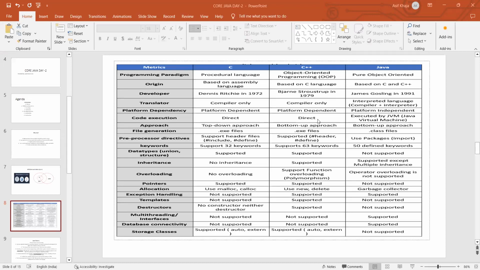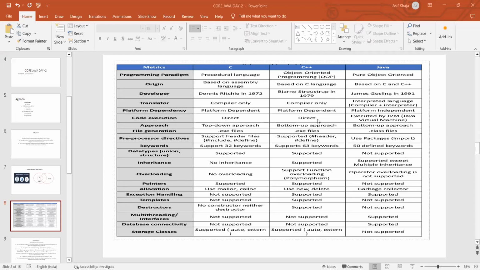Which types of file are these languages generating? C and C++ will generate .exe files and Java will generate .class files. Okay. And what are the preprocessor directories for these languages, meaning all the predefined classes and functions will be included in these preprocessor directories. C and C++ support header files, but Java supports packages. Okay, and we have to use the import keyword for that.